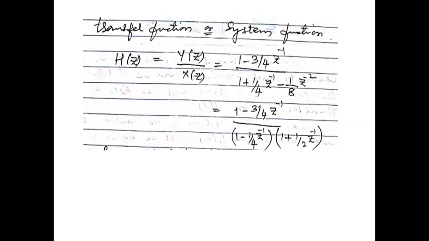This can be written by finding its roots: 1 minus 3 by 4 z inverse divided by 1 minus 1 by 4 z power minus 1 into 1 plus 1 by 2 z inverse. So then